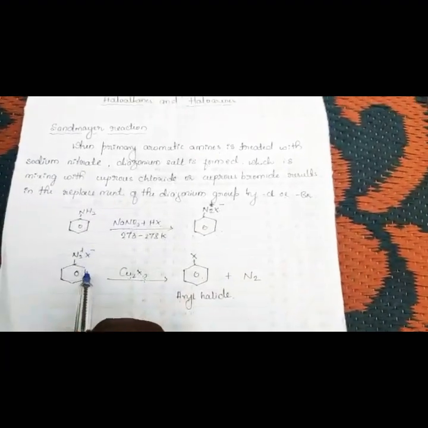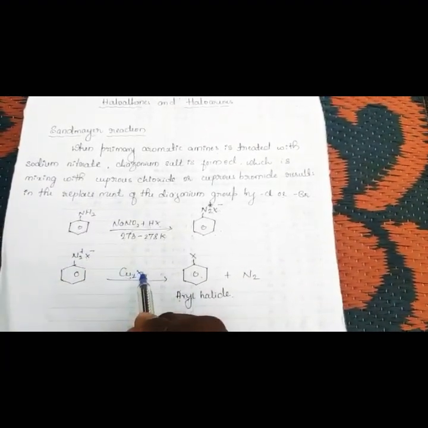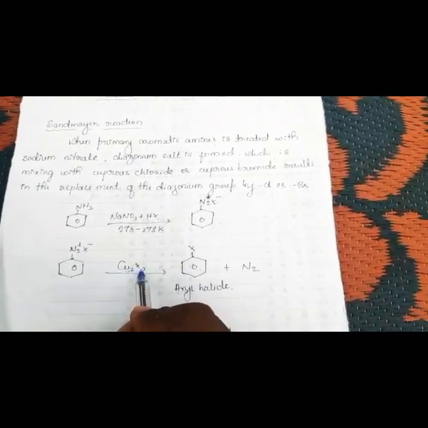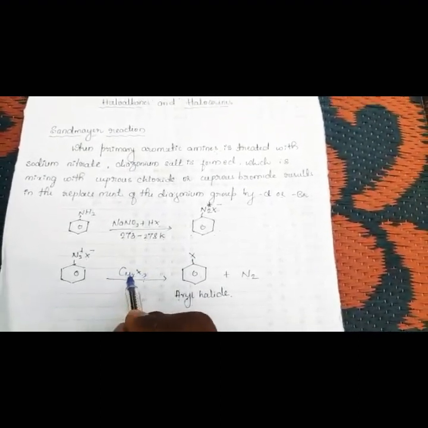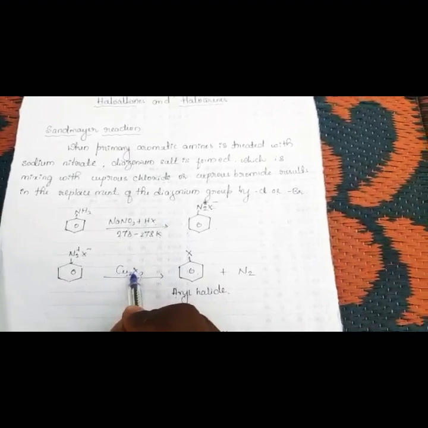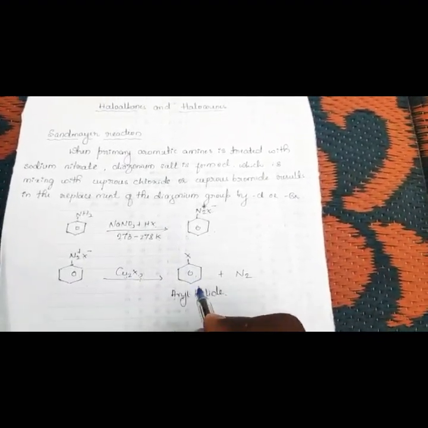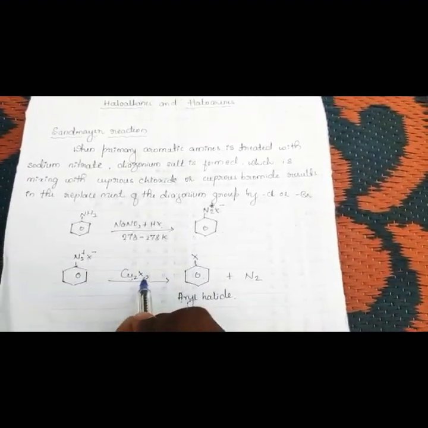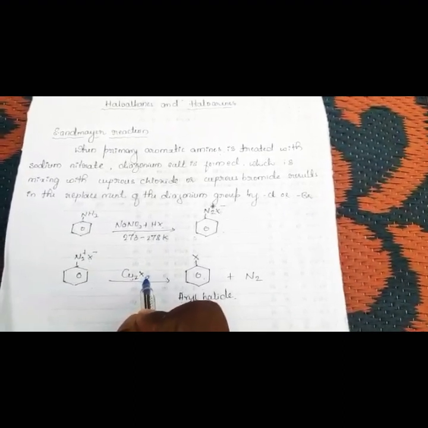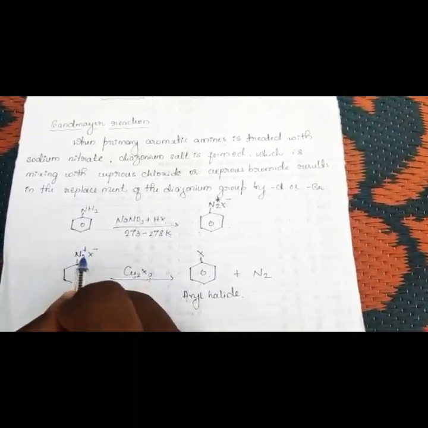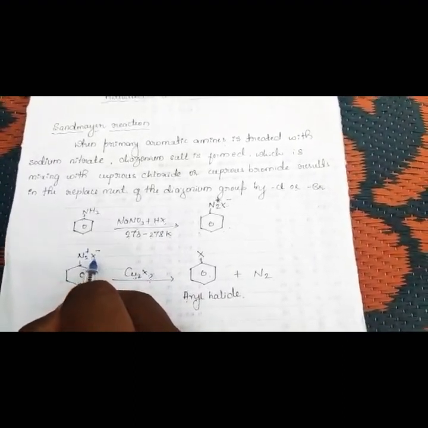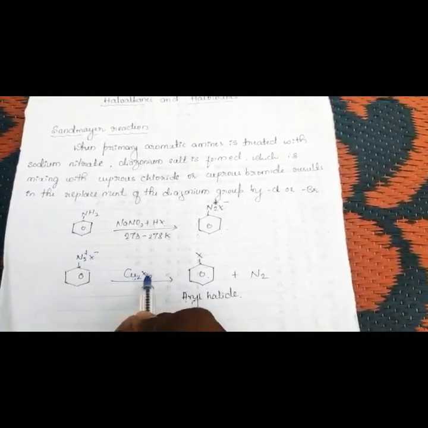Again, this benzene diazonium salt is treated with cuprous chloride or cuprous bromide, commonly called a cuprous halide. Then there is a formation of aryl halide. If X here is Cl, then we can use cuprous chloride.